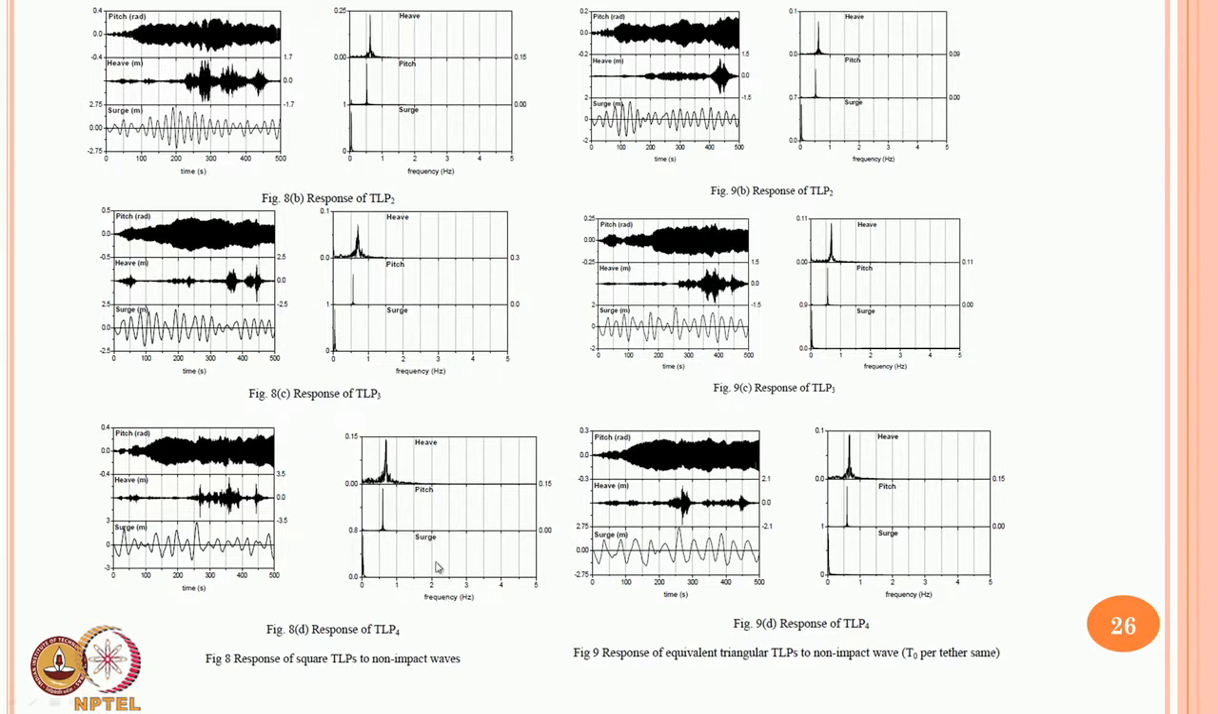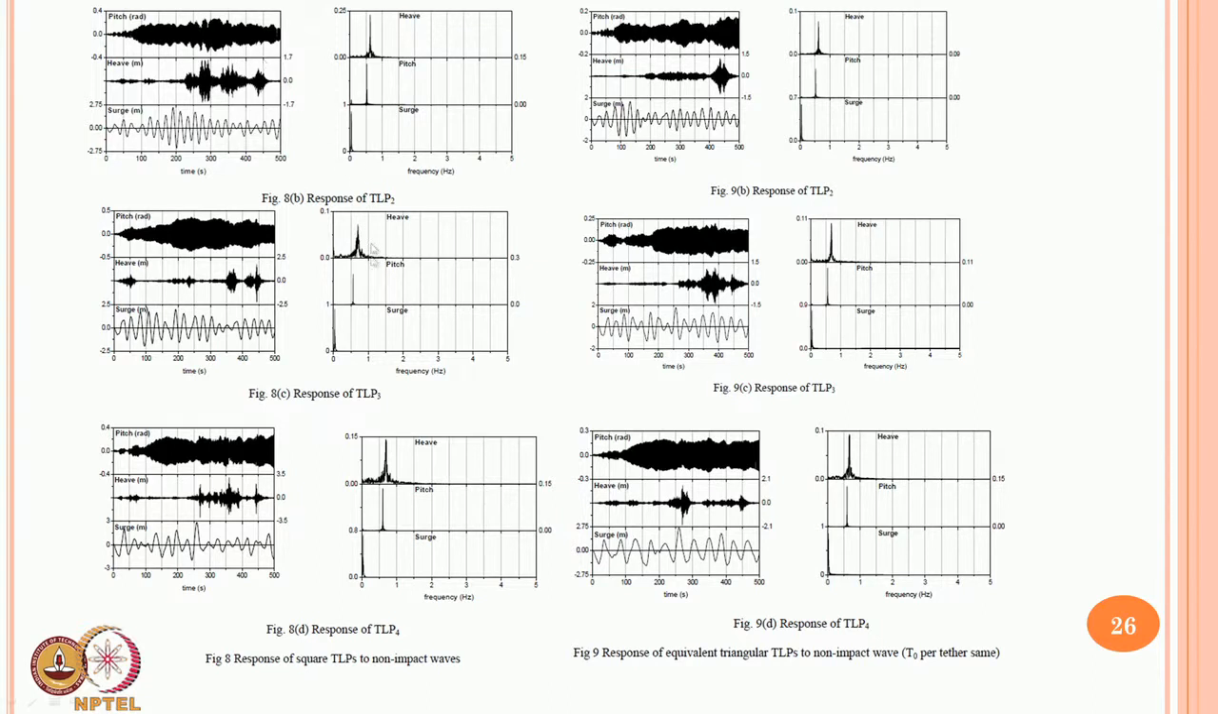Again we are comparing square with the equivalent triangular where T0 per tether is kept same, and these are non-impact waves in both the cases. So, I am having TLP 2, 3 and 4, at 300 meter, 600 meter, 1200 meter water depths. You will see that again the bandwidth at greater water depths is larger further in heave degree of freedom, which is also not acceptable. Okay, because the energy concentration